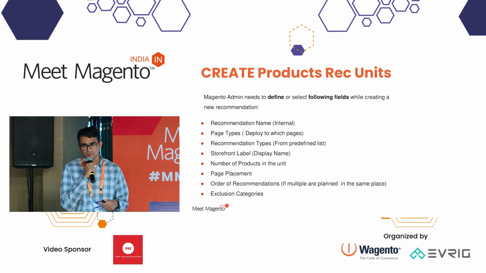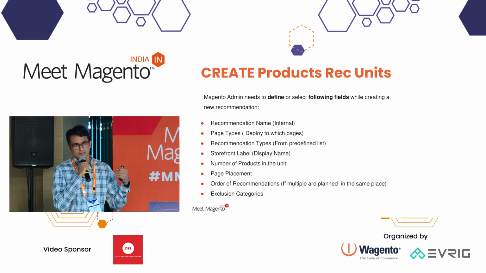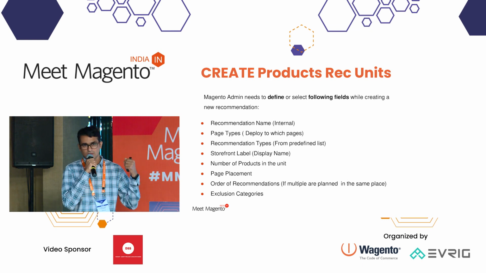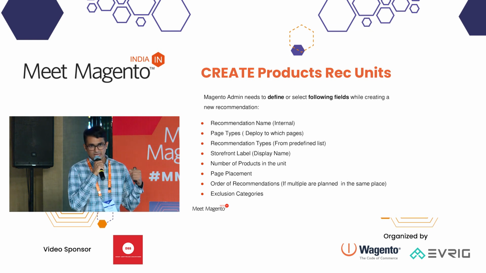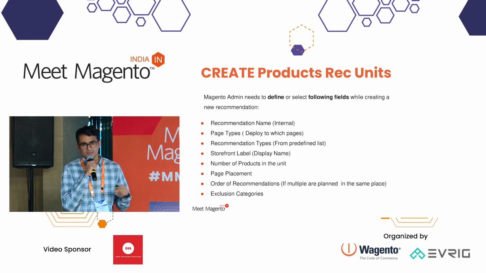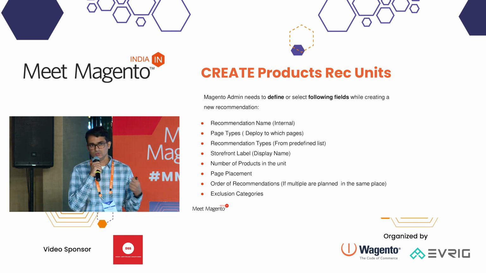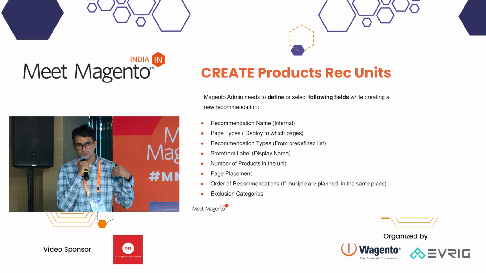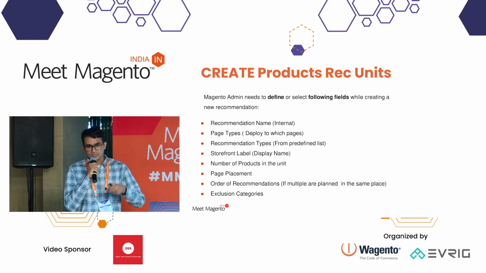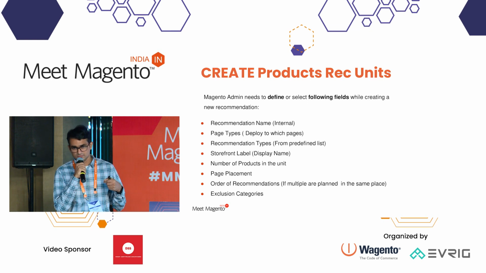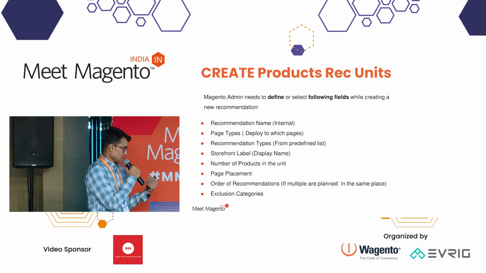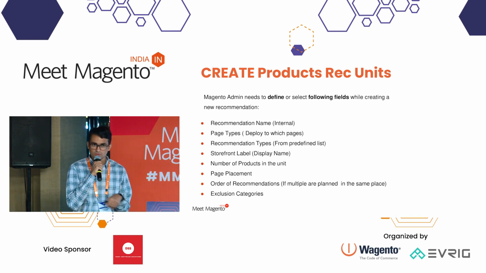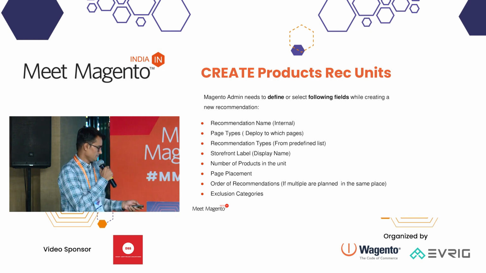the recommendation. So about the order, I just want to say that on one page, apart from the page builder, you can put only 5 recommendations, okay? And once that limit is reached, that option becomes grayed out, so you cannot select it further. And now, for example, you already have 3 recommendations, you are adding the fourth one, then you can do drag and drop to define the position. So that is also possible. And the last is the exclusion category. So here you can select categories where you don't want to display the new recommendation.